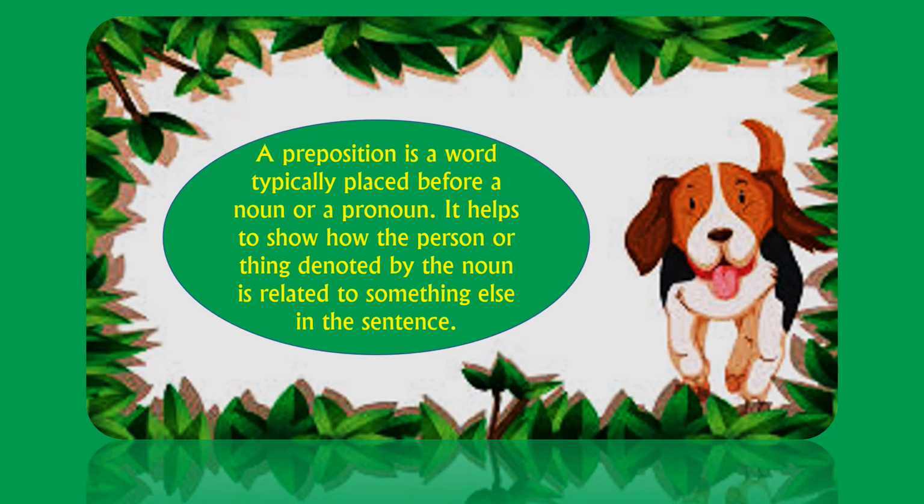The word that is always placed before a noun, that is what we call a preposition. It helps to show how the person or thing denoted by the noun is related to something else in the sentence, right? So a preposition sometimes mentions what relation the noun in the sentence has with the other words. Where is it always placed? Before the noun, right, or pronoun. Look at the next one.